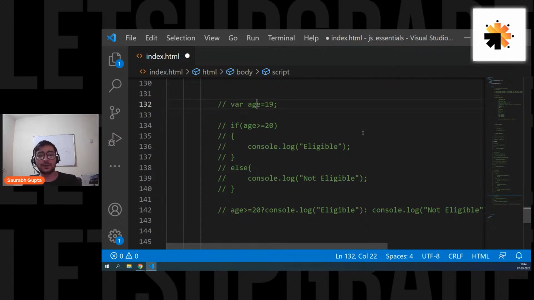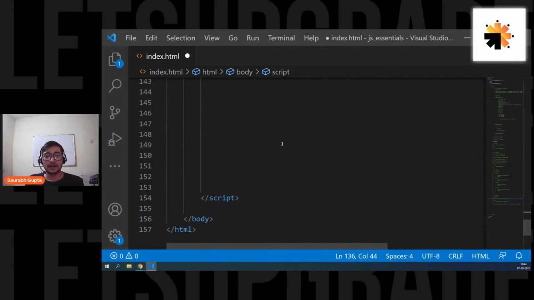Can you please tell what a string is in simple words? Yes, a string is nothing but a collection of characters, like a name. My name is Saurabh, so Saurabh is a string. S is just a character. Saurabh is a string, right? A string is nothing but a collection of characters. So anything that is more than one character can be considered a string. Is that clear, buddy?